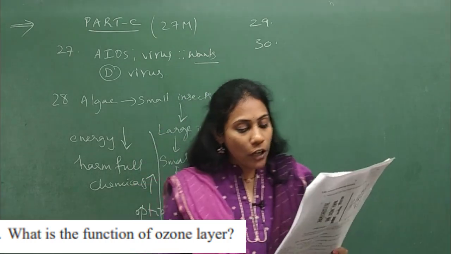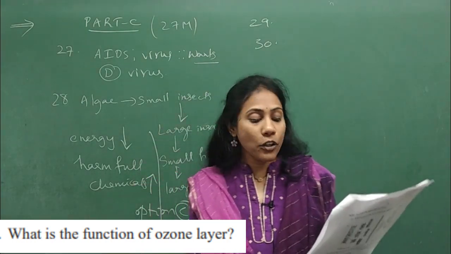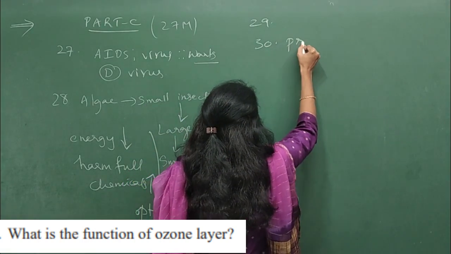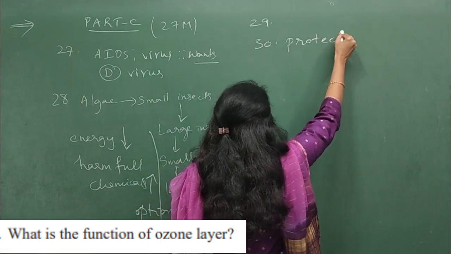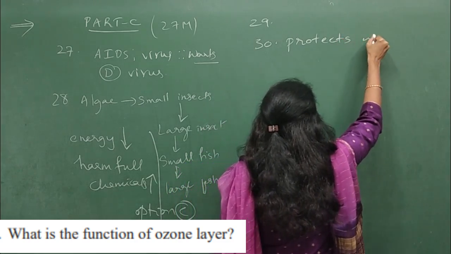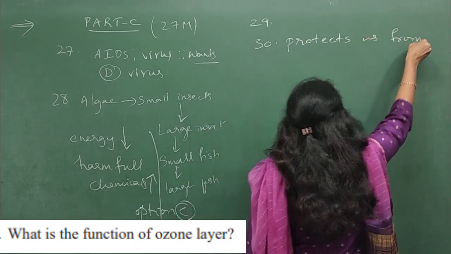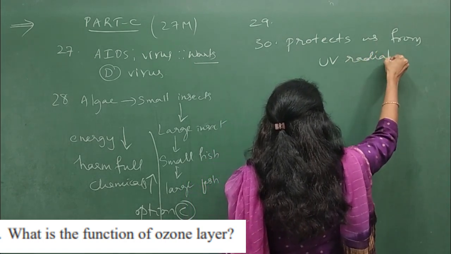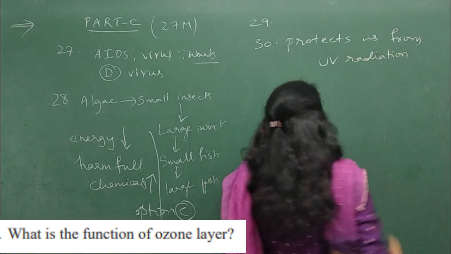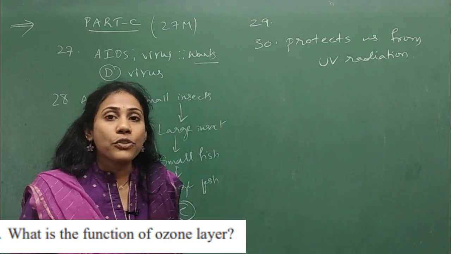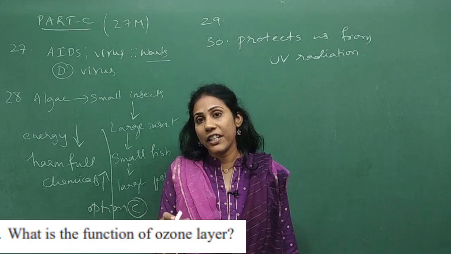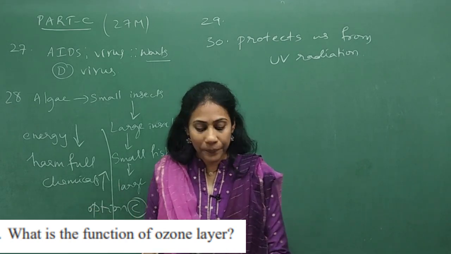What is the function of ozone layer? So very simple, ozone layer protects from UV radiation, right? So ozone layer protects us from UV, ultraviolet radiations that come from the sun. Ultraviolet radiations are very dangerous for animals. So ozone layer is the layer that blocks the UV radiations reaching the earth, right?